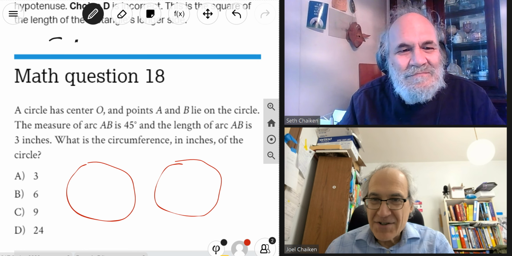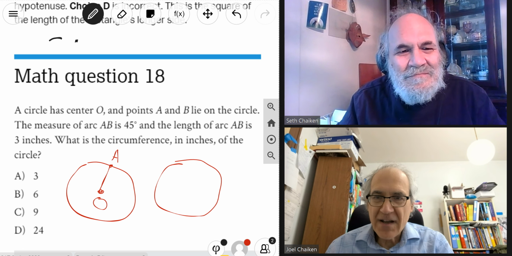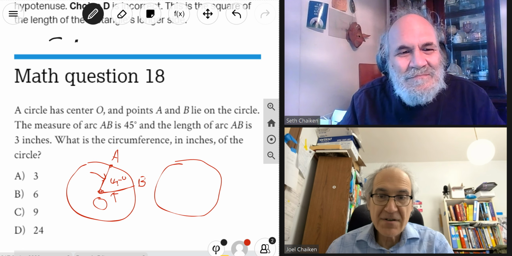A circle has center O, and points A and B lie on the circle. The measure of arc AB is 45 degrees, and the length of arc AB is 3 inches. What is the circumference in inches of the circle? Wow, there are a few ways to do this.